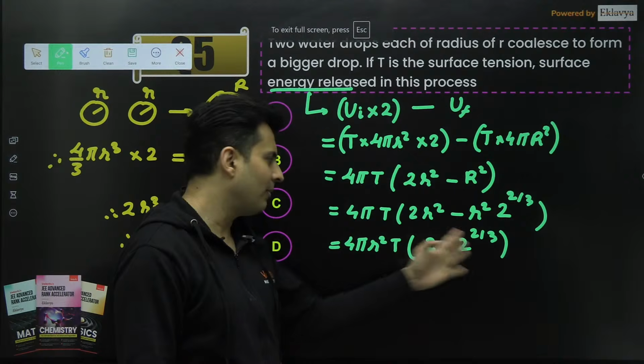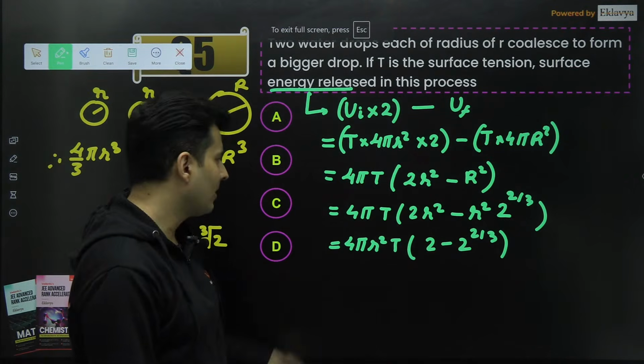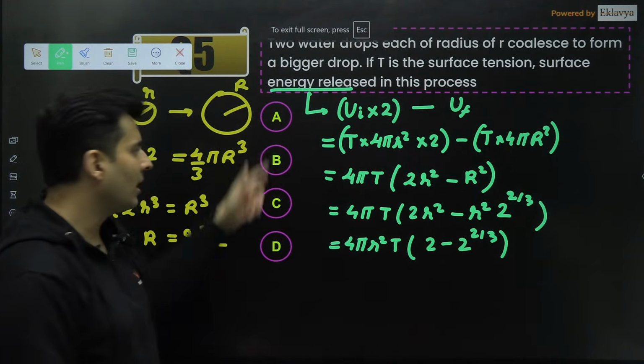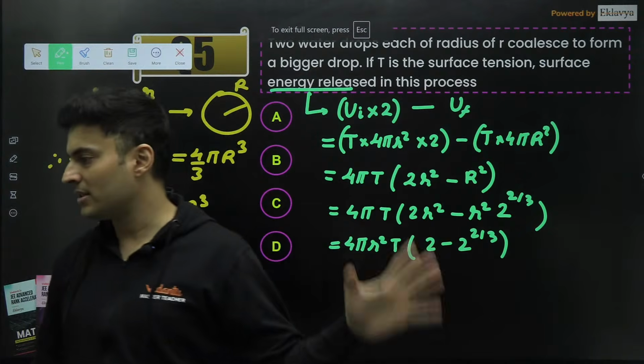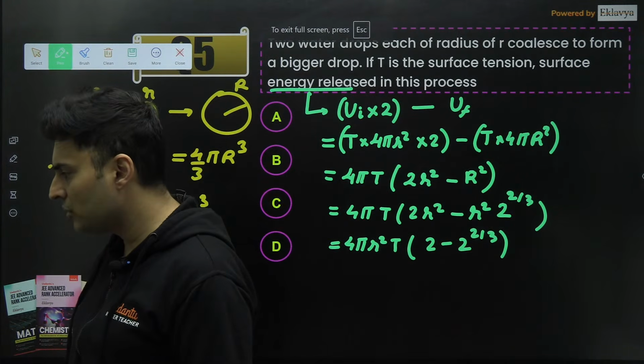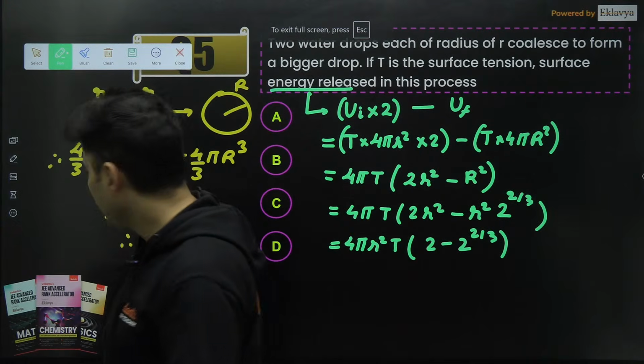If you want to take some power of 2, you can do that. But I have kept it in this form. I do not know what the options were exactly, so I'm just leaving it over here. Is that okay, my dear students? Shall we go ahead? Yep.